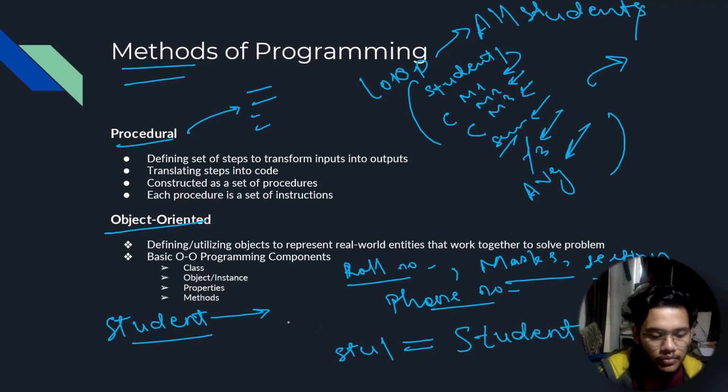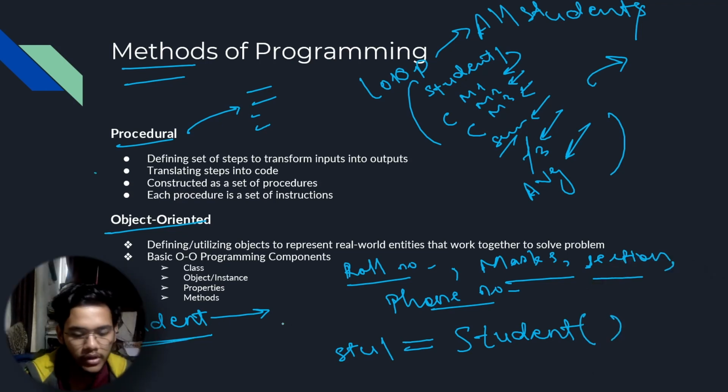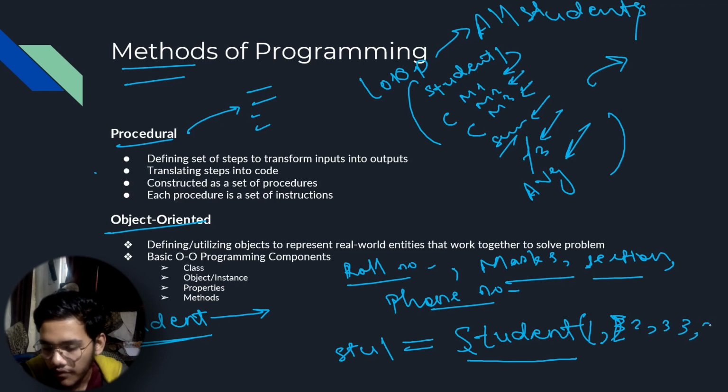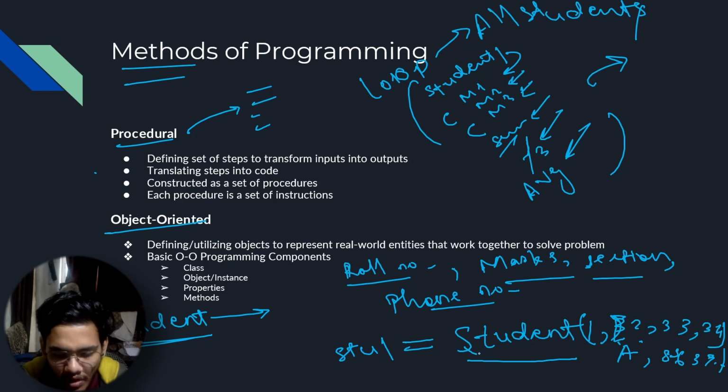Okay, so here we created a student object. Now we'll create a variable named student, and we can pass in information like roll number 1, the marks he got, like 32, 33, 34, etc. And the section, its section is A, then the phone number is 8639, etc. So now all the student information is stored in the student variable.